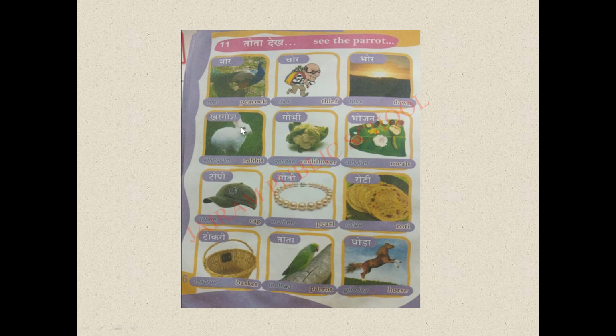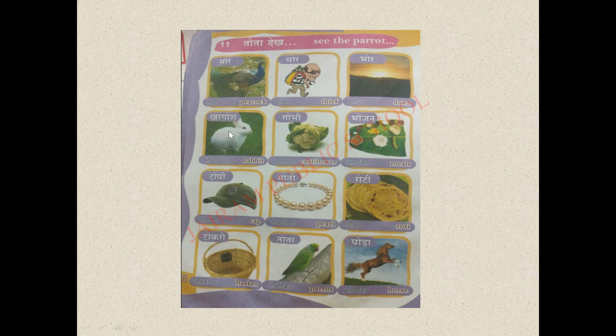Next word is kargosh. See the picture here. What is in the picture? You would have seen this animal, isn't it? Yes, you people are right. This is what? Rabbit, isn't it?